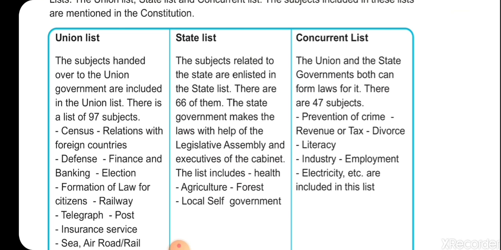So these are the three lists through which the entire country and the entire state work together in an effective manner, to have a high level and good level of administrative work. At both center and state there are a few subjects, a few areas, in which state and union come together and form the laws for effective administration.